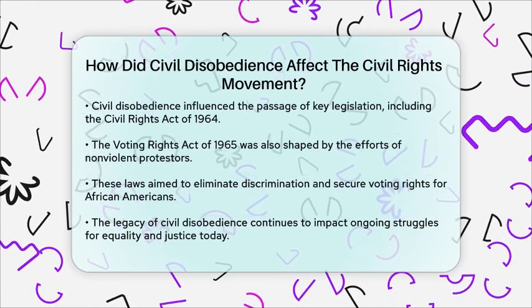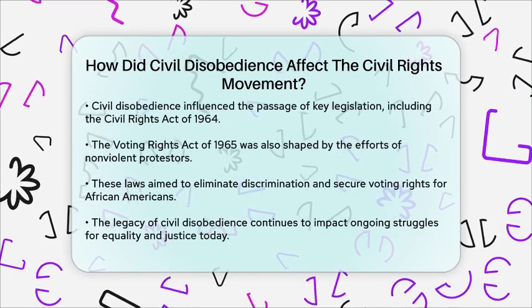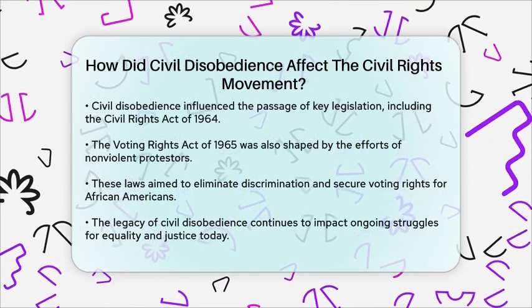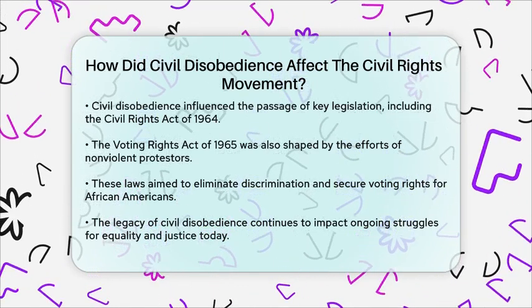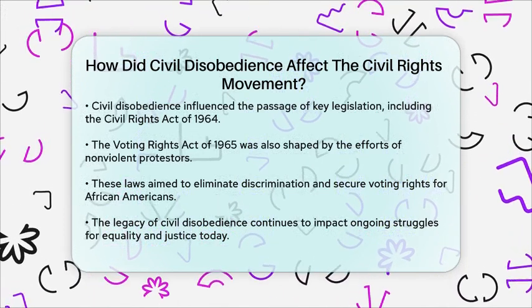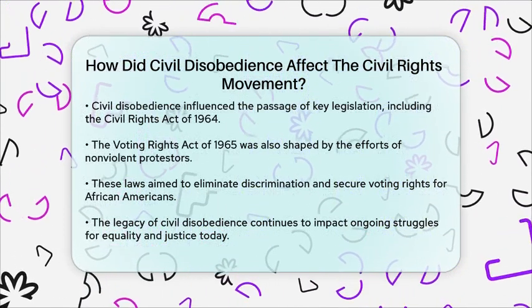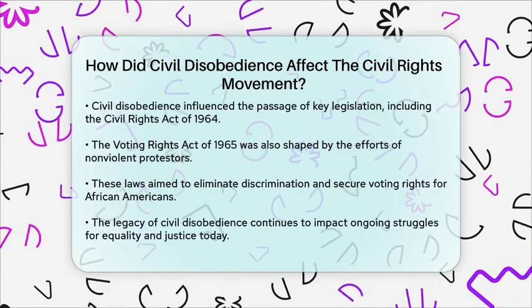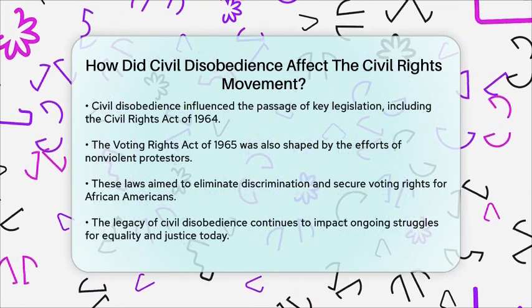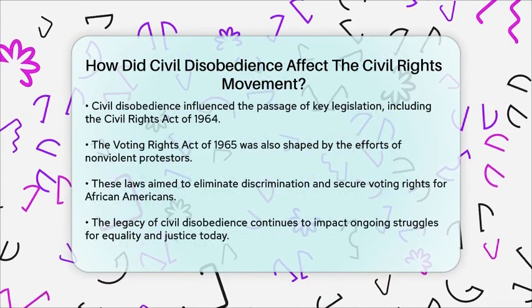In conclusion, civil disobedience was a vital strategy in the civil rights movement. It not only challenged unjust laws but also mobilized individuals and communities to stand up for their rights. The impact of these actions continues to be felt today, as they laid the groundwork for ongoing struggles for equality and justice.